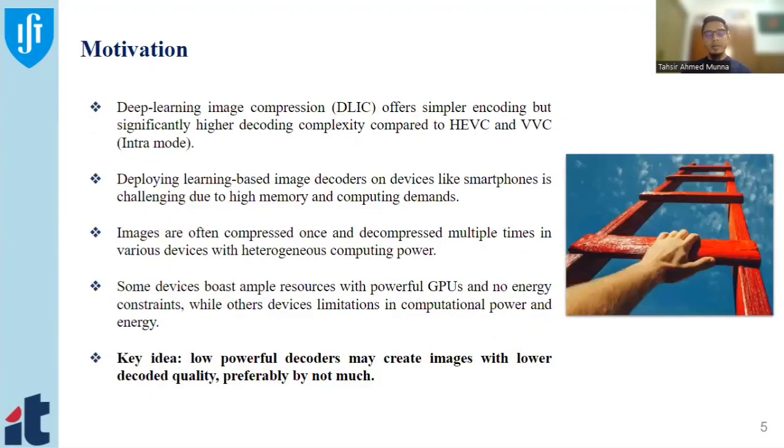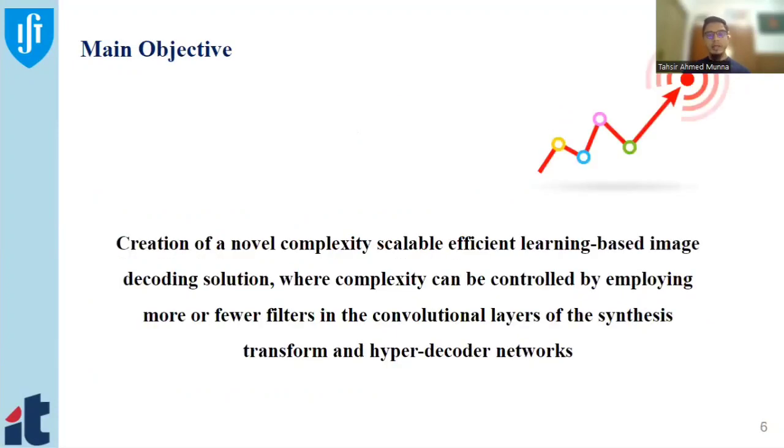But there is a problem still remaining. As you know, deep learning-based image compression has a much simpler encoding than the very complex decoding part. That means it is very challenging to deploy this decoding technique in a resource-constrained device such as a smartphone. And also, the image is encoded once, but decoded multiple times. So the key idea is, if we can develop a decoder that we can play with the complexity, then we can maybe deploy this kind of decoder in real-world devices. And this is the main idea of our work.